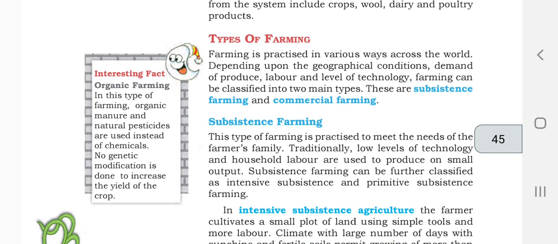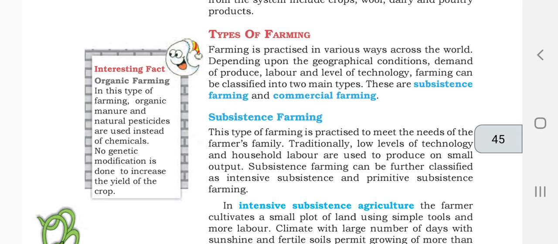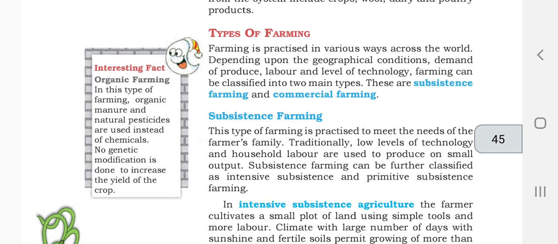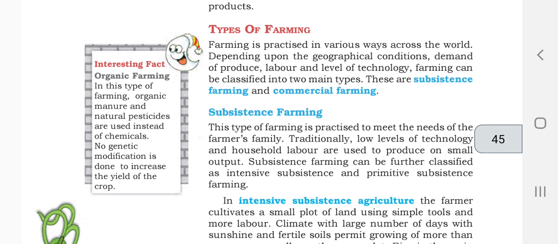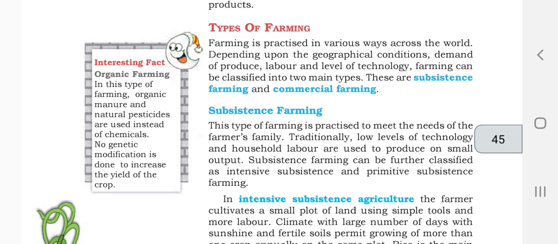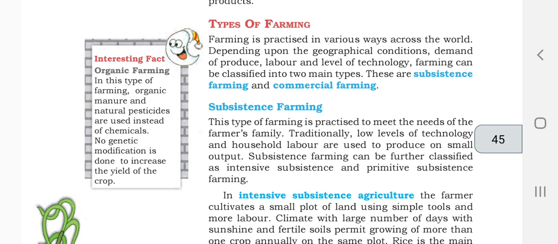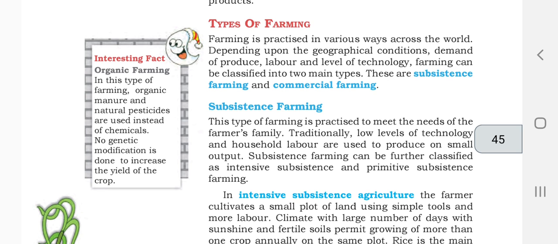There are different ways and types of farming across the world. Depending upon the geographical condition, demand of produce, labor and level of technology, farming can be classified into two main types: subsistence farming and commercial farming. In different areas we have different styles of farming, because depending upon the land surface and geographical topography, they cultivate different things according to the atmosphere also.